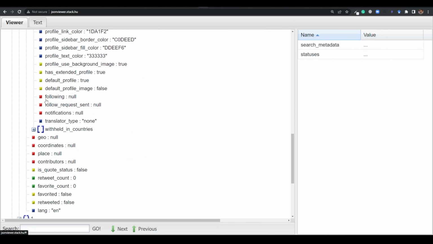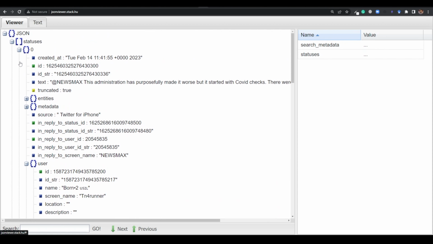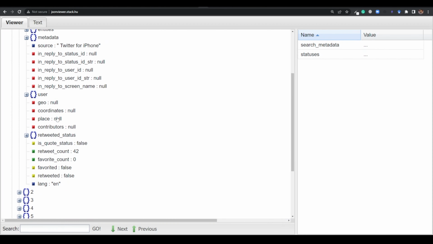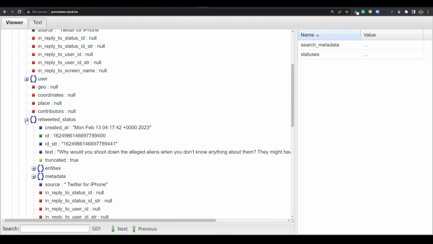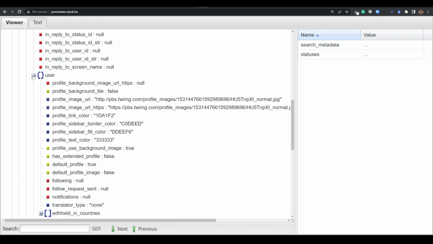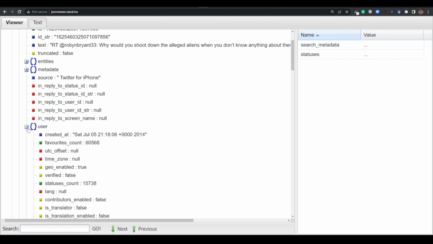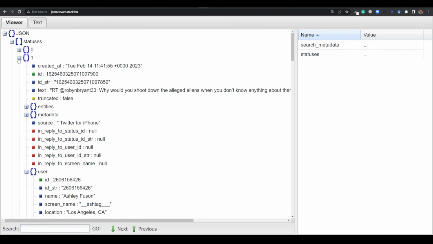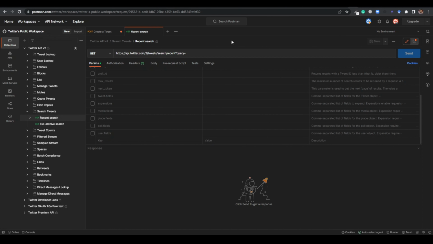If this tweet is retweeted, you will get more details. This one is not retweeted, that's why you are not getting anything here. If it is retweeted, you will get a lot more details. You see, retweeted status is true. In that case, you are getting some nested objects inside this. Again you are getting some other user inside this, and one more user should be outside. That is the outside user. I will not go into much detail on this, but this is the way you are getting the data.